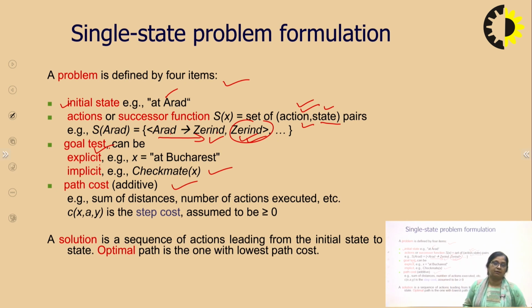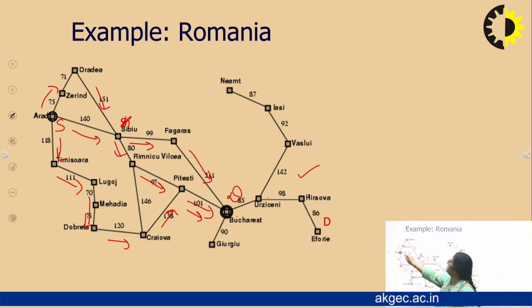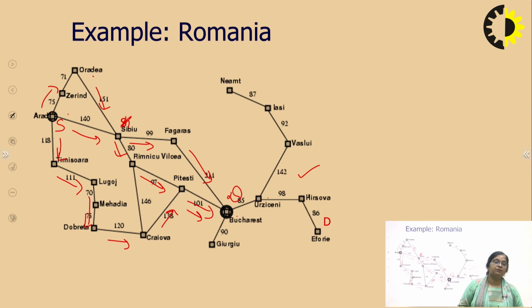And what is the fourth point? Path cost. What you have to pay for reaching or achieving the goal, that is path cost. It is always additive in nature. For example, we are driving from Arad to Zerind, then Zerind to Oradea, then Oradea to Sibiu, Sibiu to Fagaras. So we are moving on a path, driving from one place to another. Sometimes you may take time, or kilometers, or the fuel consumed by the vehicle. So let me take time.